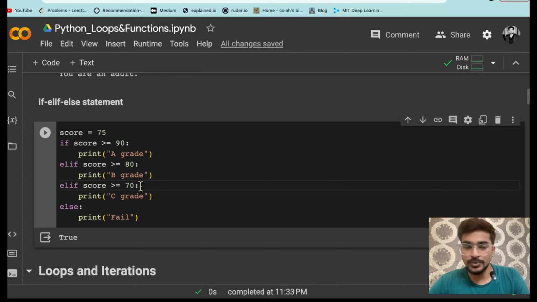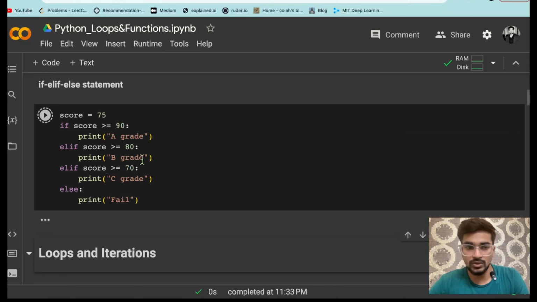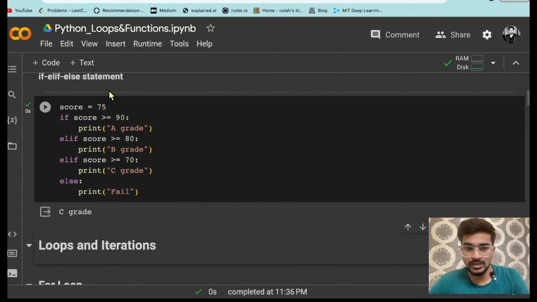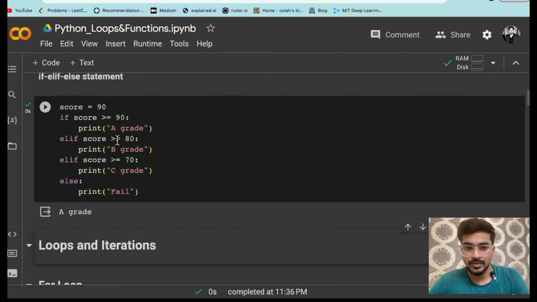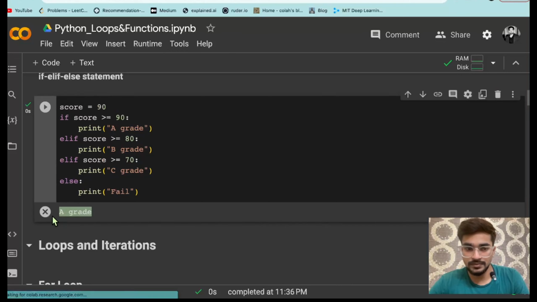So it is going to print what? It is going to print C grade because it is 75 which is greater than equal to 70, but it is not greater than equal to 80 or even 90. So that means this condition is only getting matched and it will print C grade. So if I just run that code you can see it is printing C grade. Now if I just change that to 90 it should print A grade. Yes, it is printing A grade.